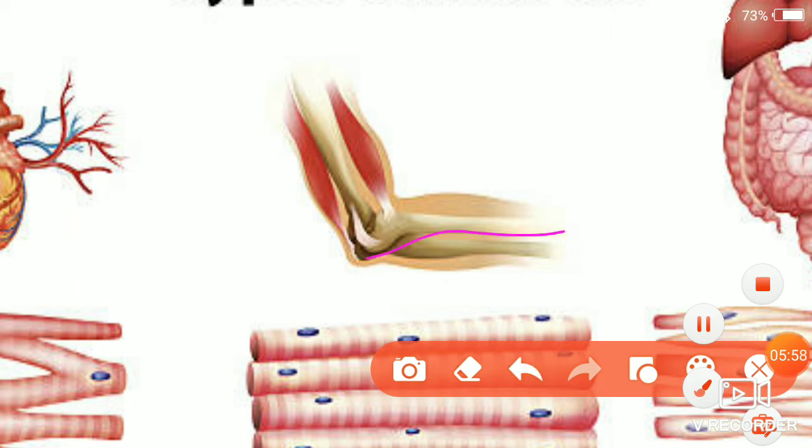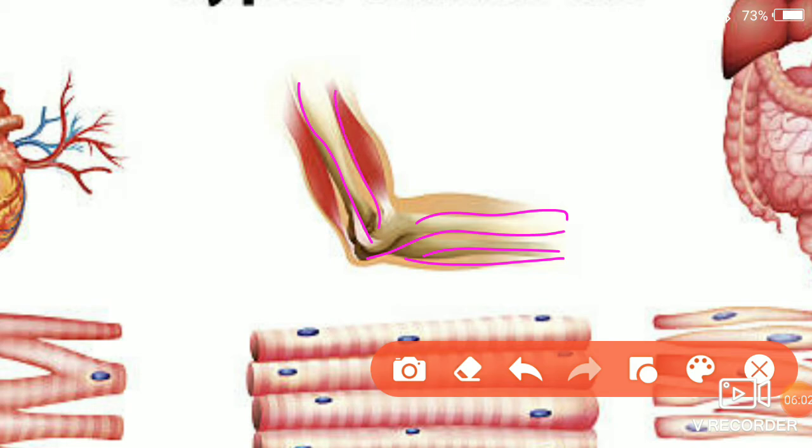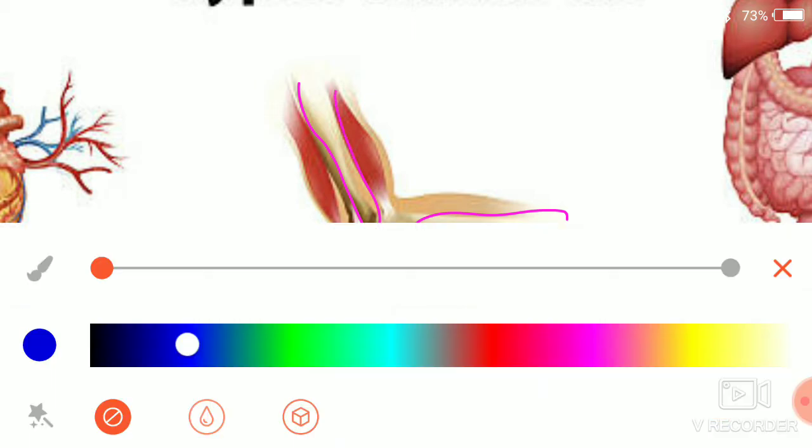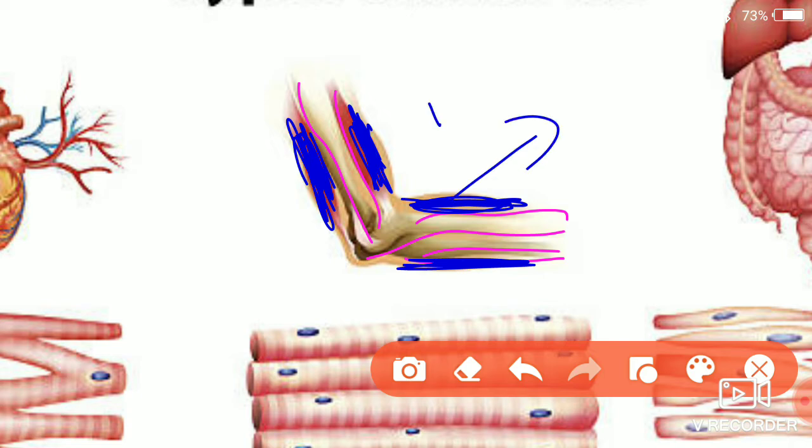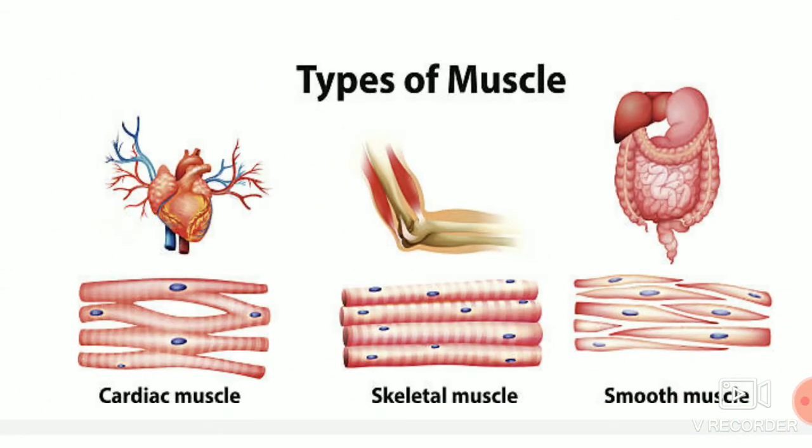You can see this is the bone. The muscle is attached to the bone. This is the muscle which is present, associated with the skeleton, attached to the skeleton. So it is called skeletal muscles.